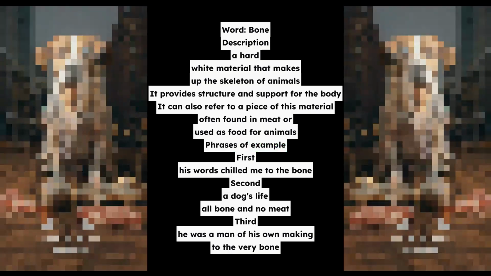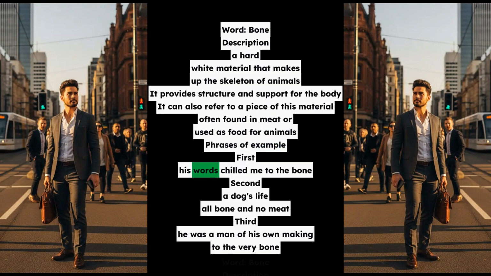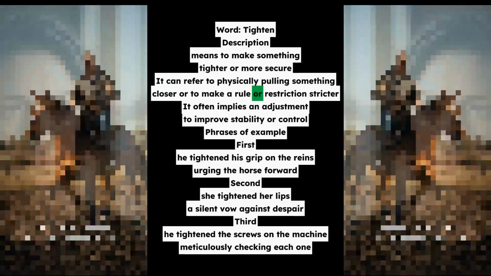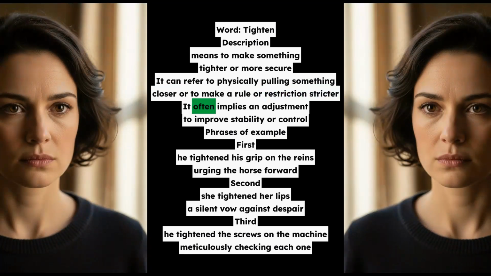Word, tighten. Description means to make something tighter or more secure. It can refer to physically pulling something closer or to make a rule or restriction stricter. It often implies an adjustment to improve stability or control. Phrases of example. First, he tightened his grip on the reins, urging the horse forward. Second, she tightened her lips, a silent vow against despair. Third, he tightened the screws on the machine, meticulously checking each one.